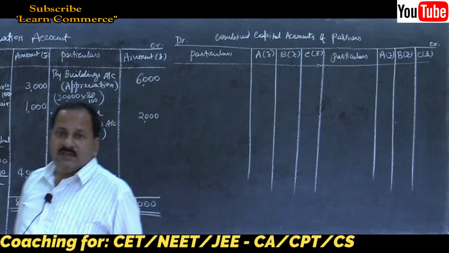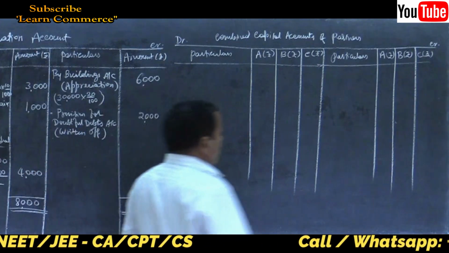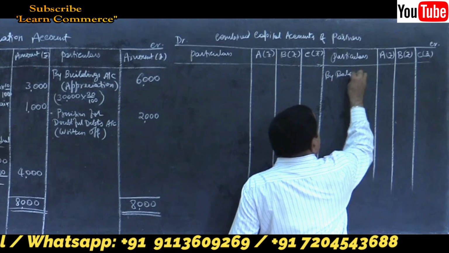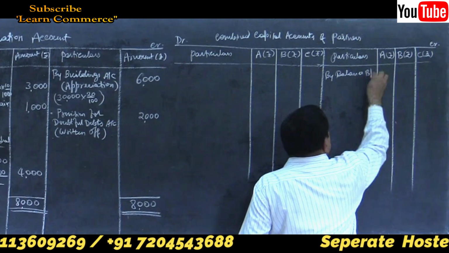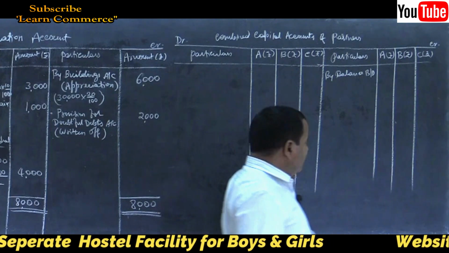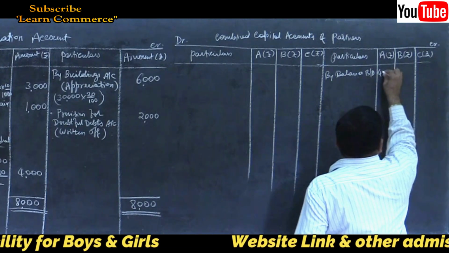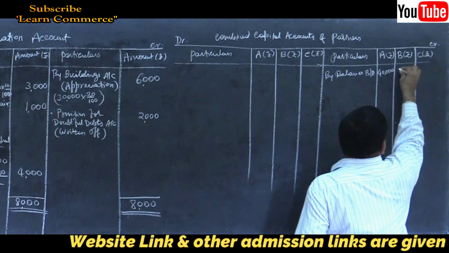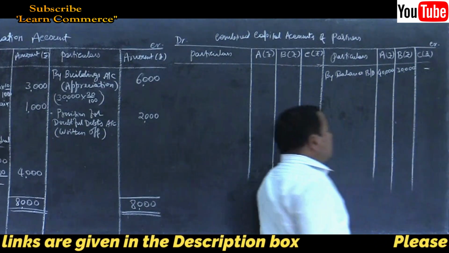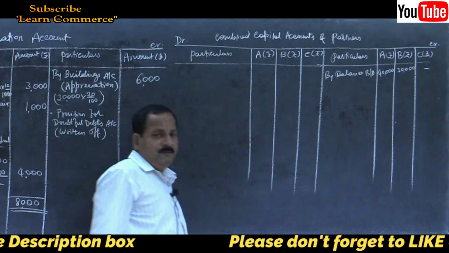Now, let us start. Opening balance. Refer old balance sheet. By balance brought down. Refer old balance sheet and write the amount. It is 40,000 and 30,000. Nothing in C's column.